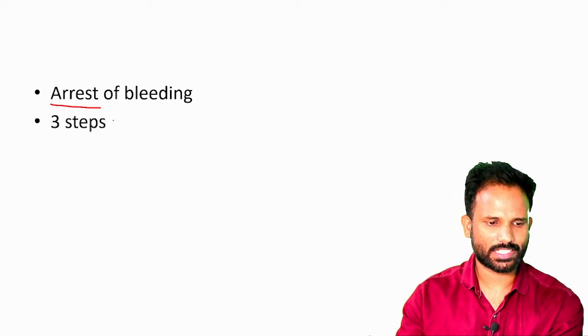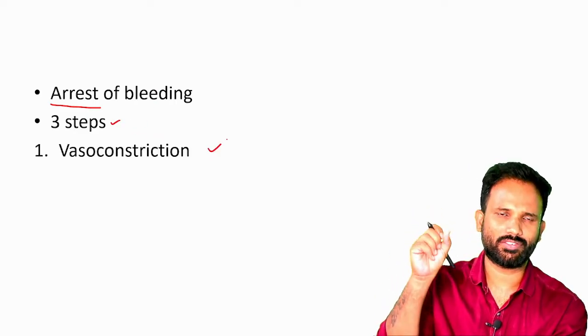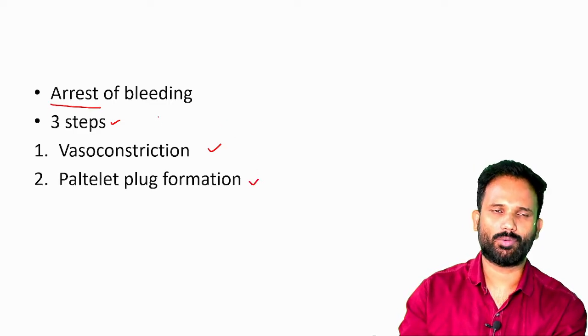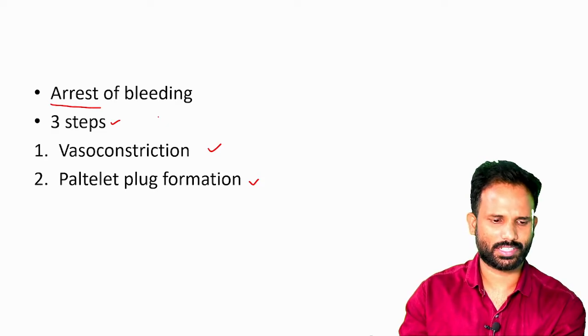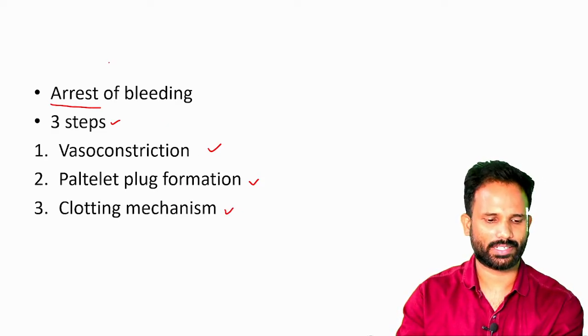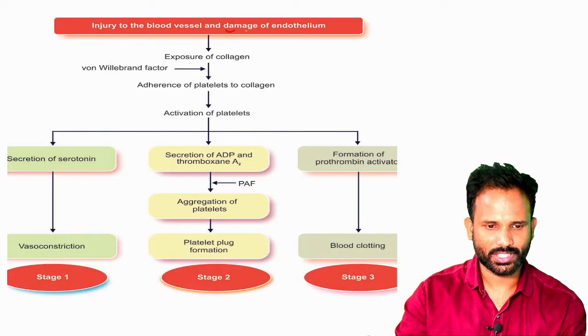So there are three steps. One is vasoconstriction: the diameter of the blood vessel is reduced. Two, platelet plug formation, but this is a temporary step. Third is the definitive clot formation, that is the clotting mechanism. And whenever there was an injury, now